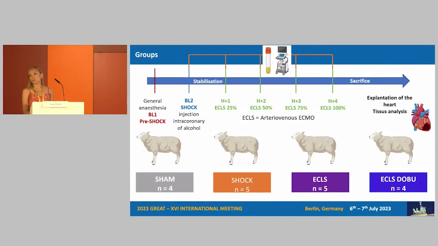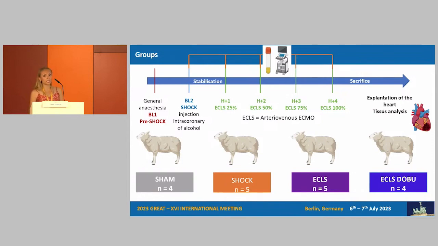We want to study DPP-3 expression in the heart and activity of DPP-3 in the plasma in this model in 4 groups: a sham group; a shock group where animals had only myocardial infarction; an ECLS group where animals had myocardial infarction plus ECLS, arteriovenous ECMO; and the last group, ECLS-DOBU, for animals who had myocardial infarction, the ECMO, and infusion of dobutamine.